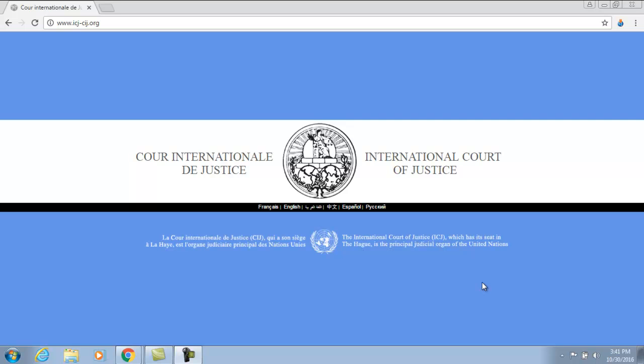The International Court of Justice, whose website is at www.icj-cij.org, is the primary judicial organ of the United Nations. Established in 1945, it has two roles: settling legal disputes between member states and giving advisory opinions on legal issues referred to it by the UN or one of its agencies.